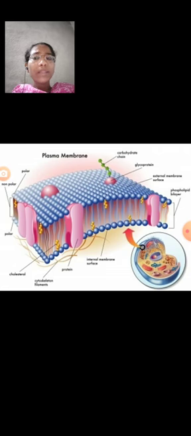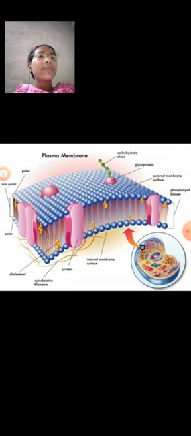The term cell membrane was coined by Kramer and Nageli in the year 1855. The term plasma lemma was given by J.Q. Blow. Plasma membrane is also called cell membrane, plasma lemma, or cytoplasmic membrane.